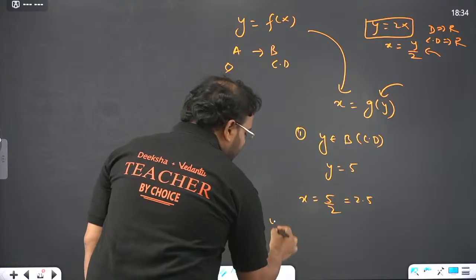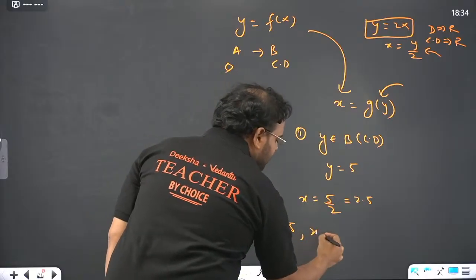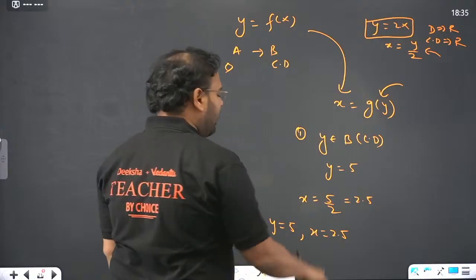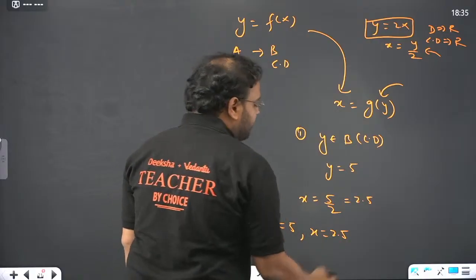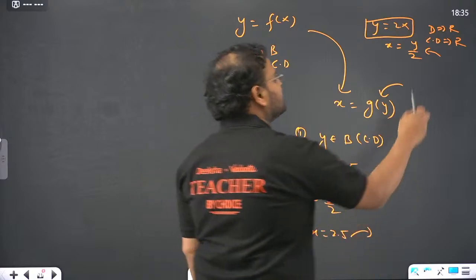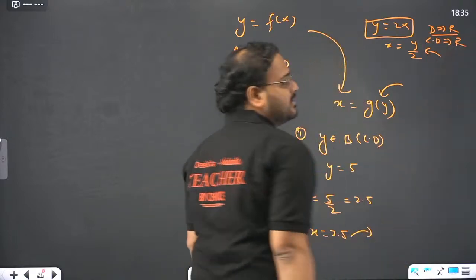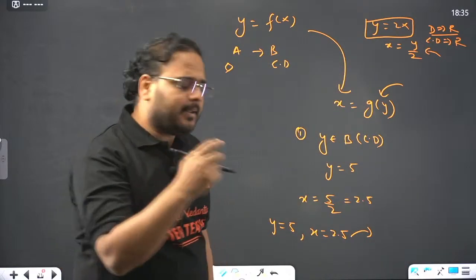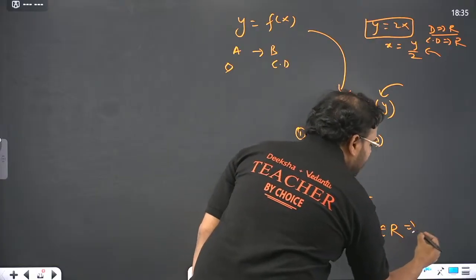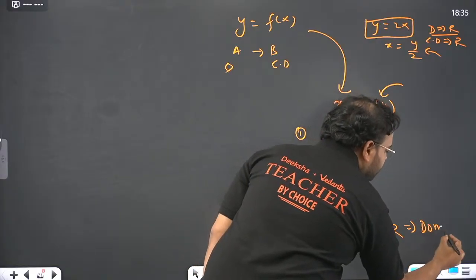So for y equal to 5, my x value is 2.5. Is it part of the domain? Yes, the domain is all real numbers, and 2.5 is a real number.